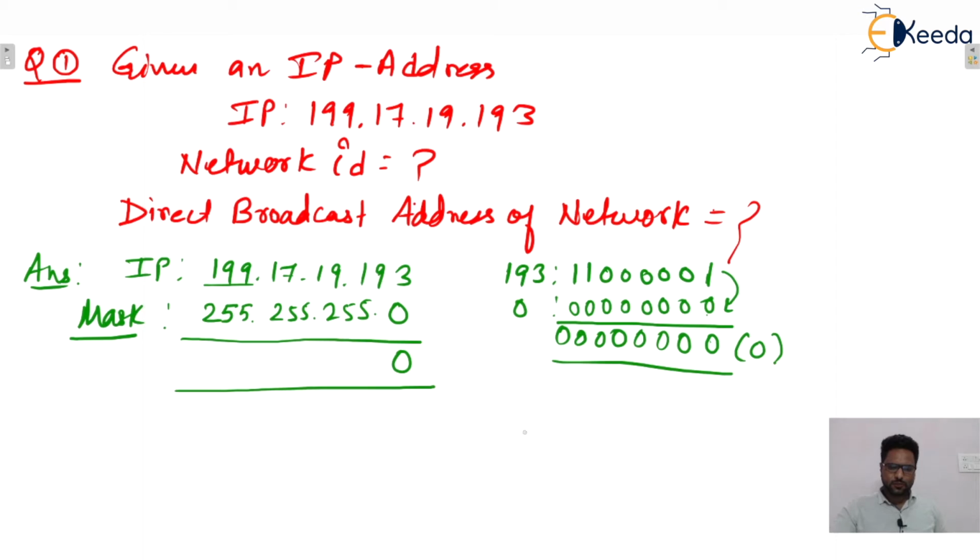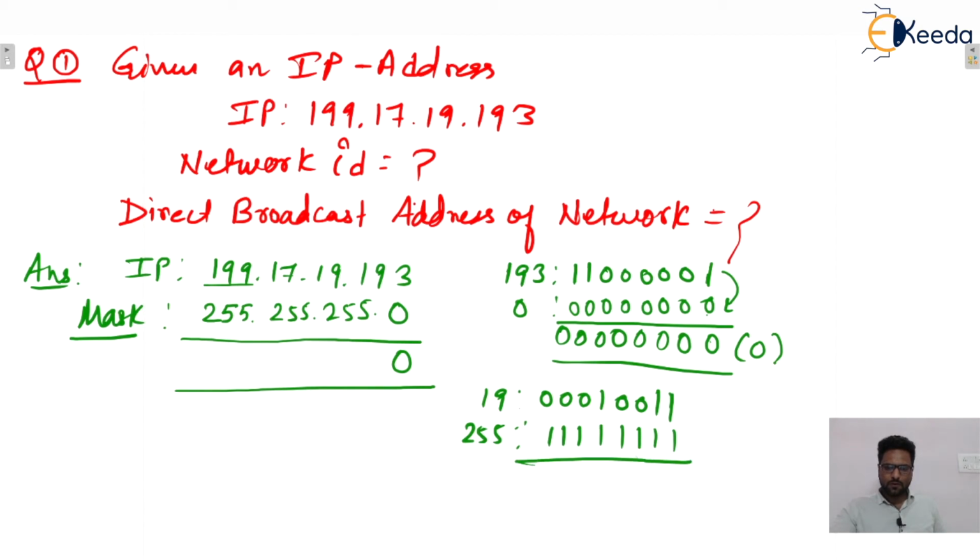Next one, 19 is written like that in binary with the help of 8 bits. And 255 will be written like that, all ones. Now apply the bitwise AND. 1 and 1 is 1, 0 and 1 is 0.